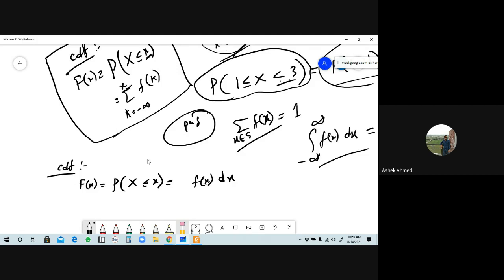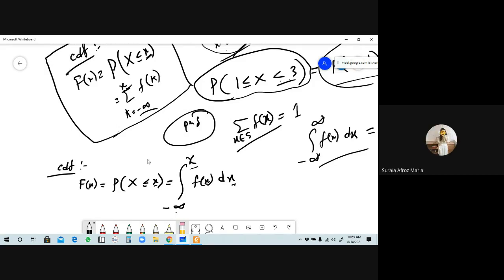Tell me here, for the probability of capital X less than or equal to small x, for this integration you have to remember that the lower limit will be minus infinity, but the upper limit will be x. Can you say this x and this x are the same?